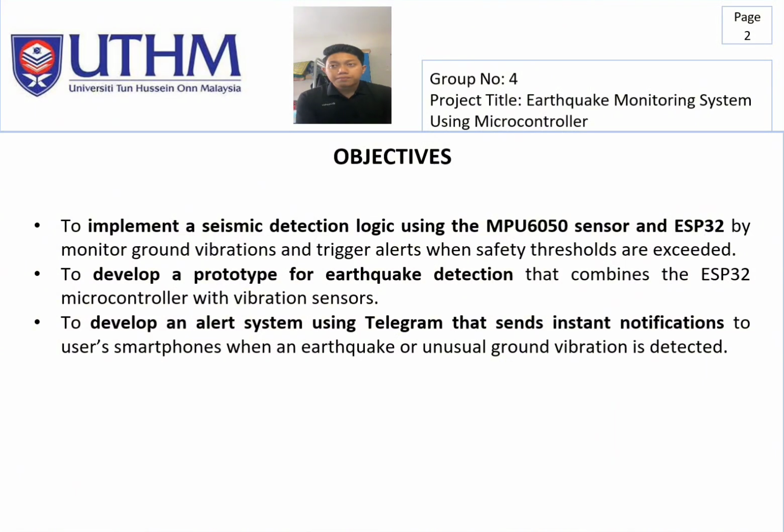For our objectives, the first one is to implement a seismic detection logic using the MPU 6050 sensor and ESP32 by monitoring ground vibration and triggering alerts when safety thresholds are exceeded. The second one is to develop a prototype for earthquake detection that combines the ESP32 microcontroller with vibration sensors. The third one is to develop an alert system using Telegram that sends instant notifications to users' smartphones when an earthquake or unusual ground vibration is detected.